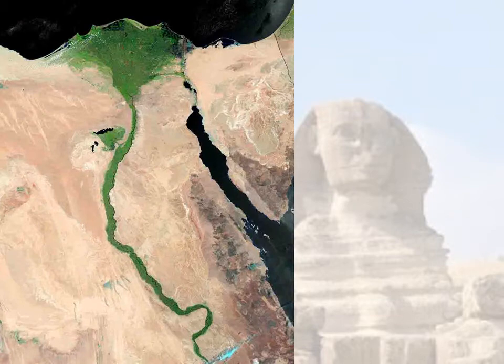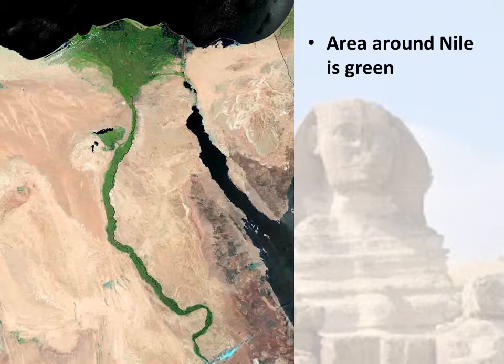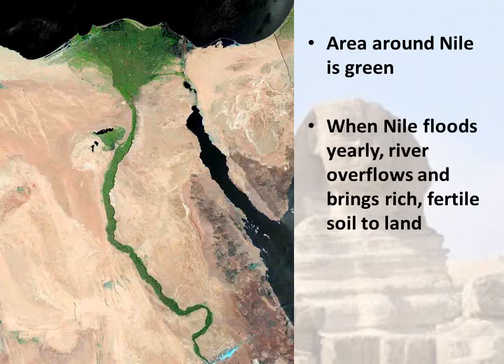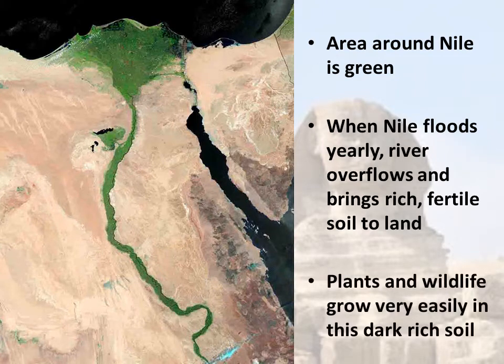Most of the area is dry desert, but as you can see from this picture, the area around the Nile River is green. This is because when the Nile floods, which happens every year from tropical rains in Central Africa, the river overflows and brings rich, fertile soil to the riverbanks. Plants and wildlife grow very easily in this dark, rich soil, which is why the area around the Nile appears green in this photograph.